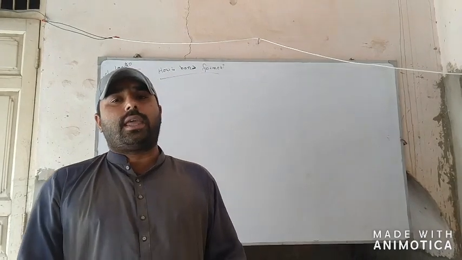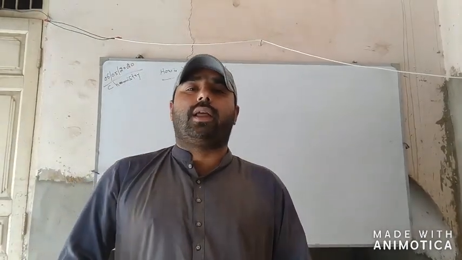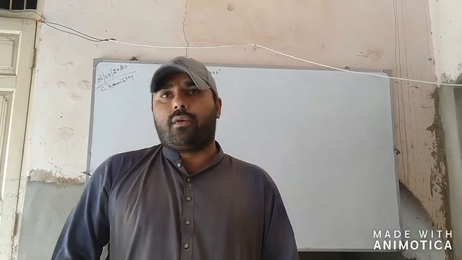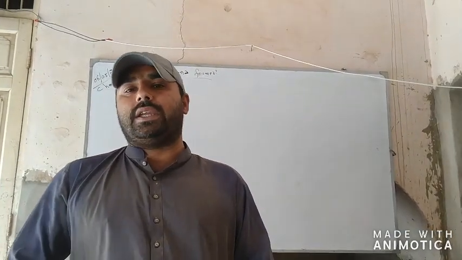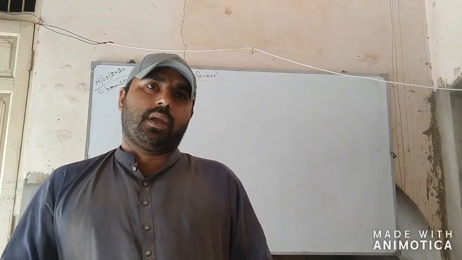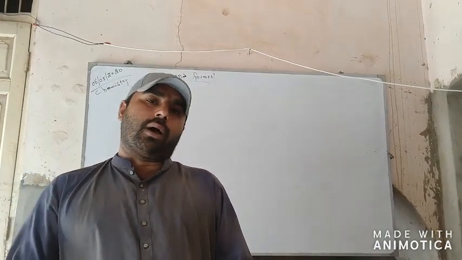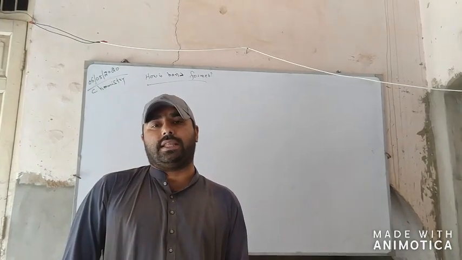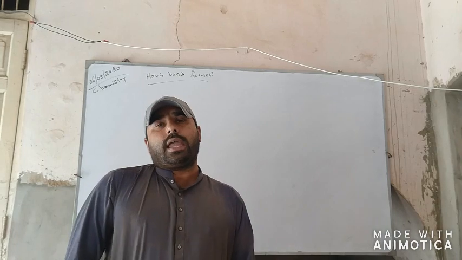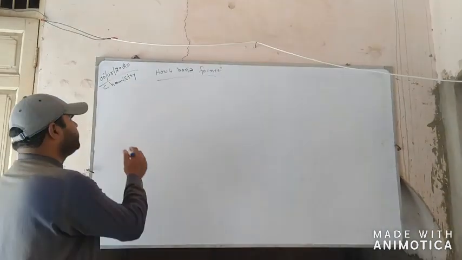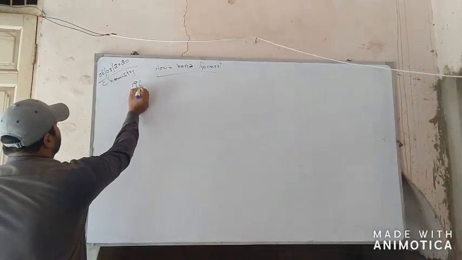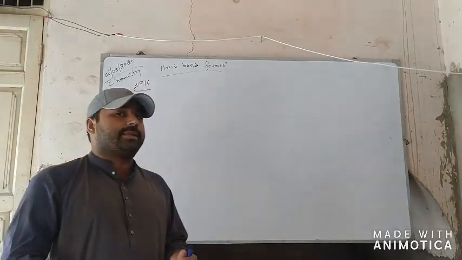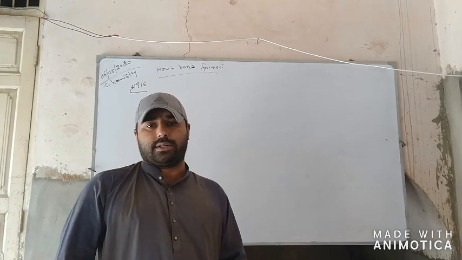Dear students, in the previous lecture we learned what a chemical bond is and why a bond is formed between atoms. Today we will learn how a bond is formed between atoms. In 1916, two scientists gave two concepts regarding the chemical bond.